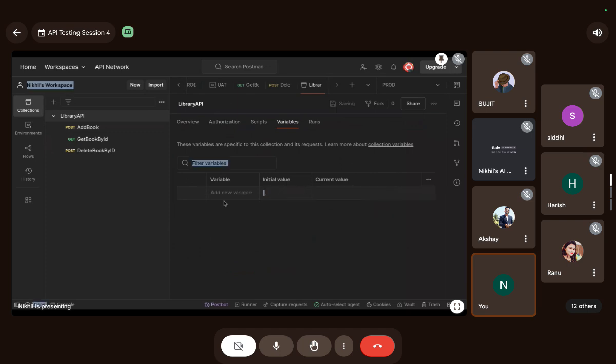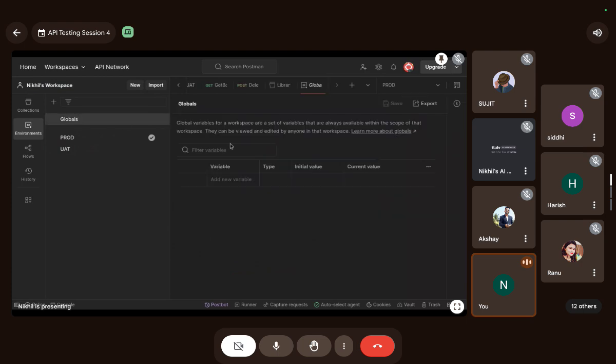Okay, guys. So now the environment has a URL. Now I'm going to add base URL as a global variable. The type would be default, and this would be the URL for it. I have saved this.